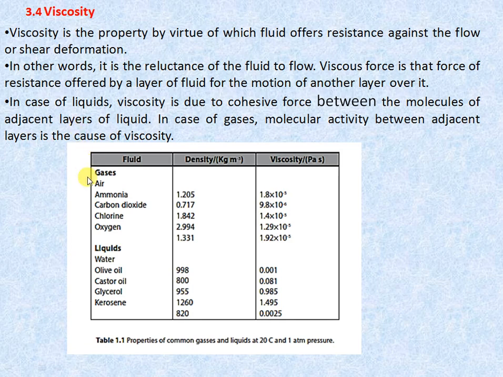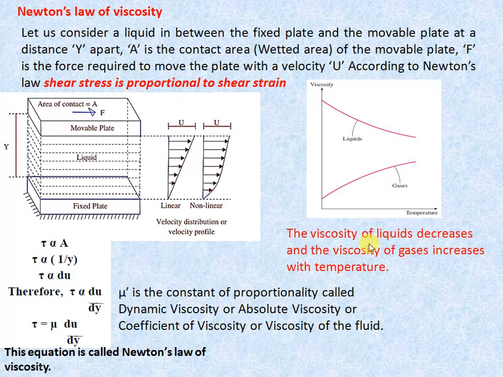Here you can see some standard fluids, their density and viscosity. The ammonia density is 1.2 kg per meter cube, and viscosity is 1.8 into 10 raised to minus 5 Pascal second. These values are measured at 20 degrees Celsius and at 1 atmospheric pressure.